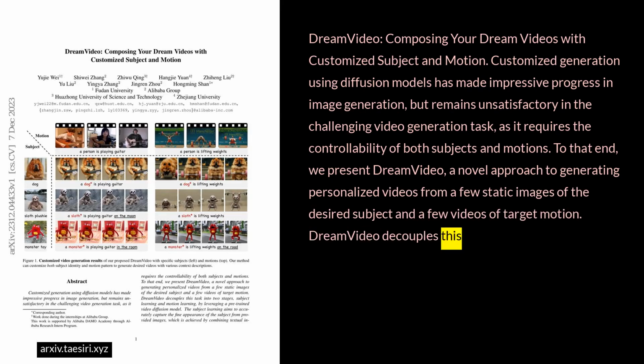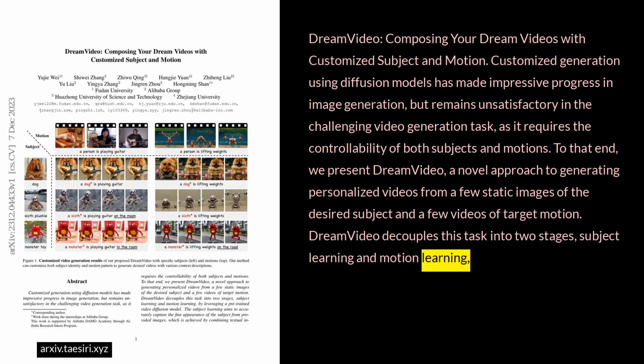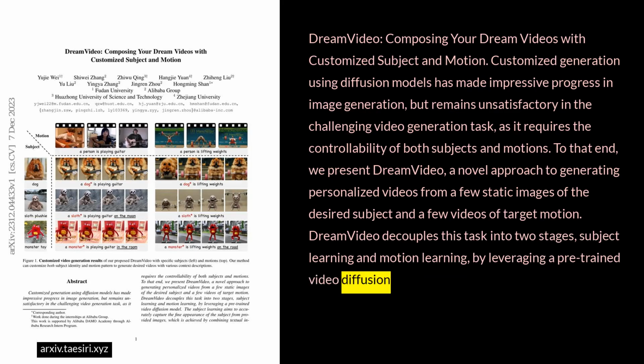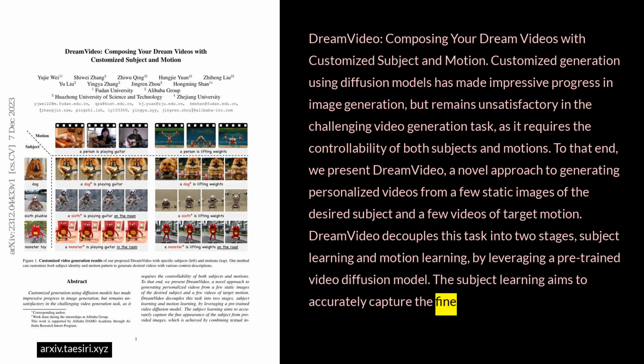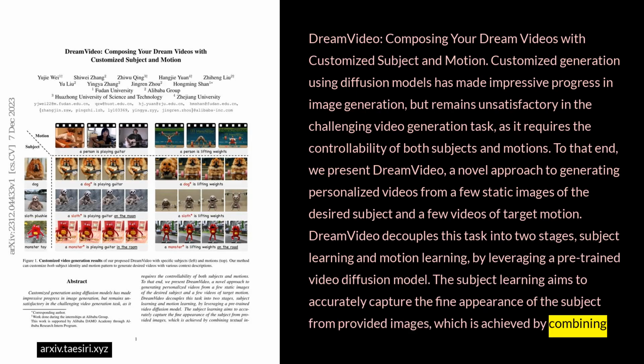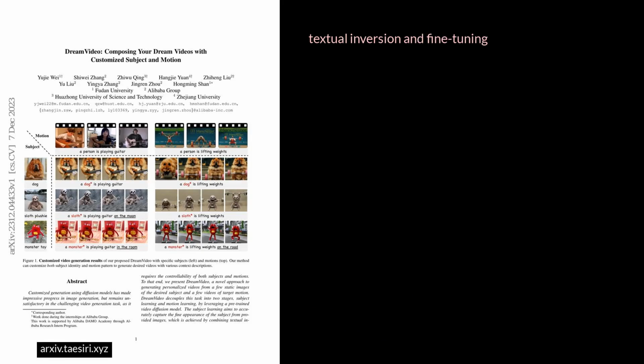DreamVideo decouples this task into two stages, subject learning and motion learning, by leveraging a pre-trained video diffusion model. The subject learning aims to accurately capture the fine appearance of the subject from provided images, which is achieved by combining textual inversion and fine-tuning of our carefully designed identity adapter.